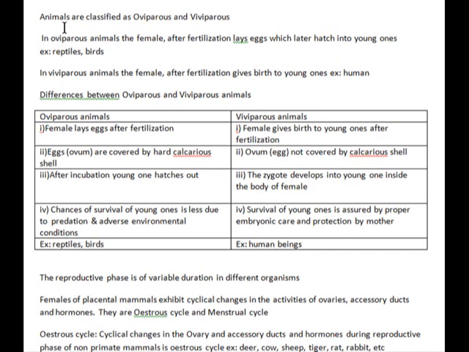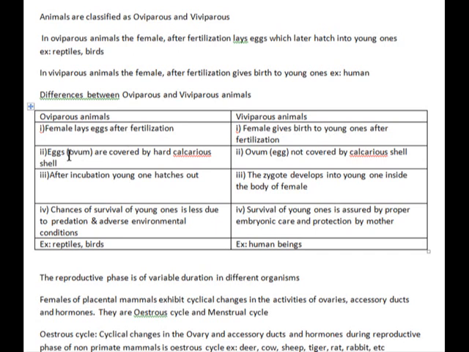Let us take the differences between oviparous and viviparous animals. So there are two columns: oviparous animals and viviparous animals. Point 1, under oviparous, the female animal lays eggs after fertilization. Point 1, under viviparous animals, the female gives birth to young ones after fertilization.